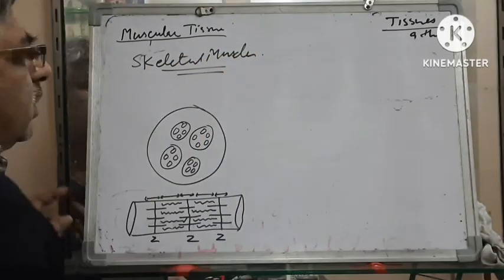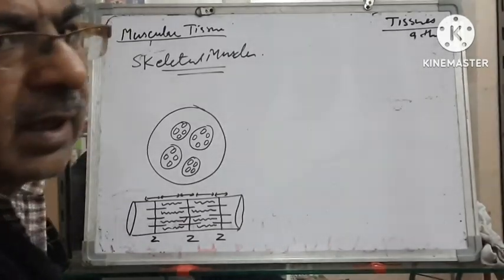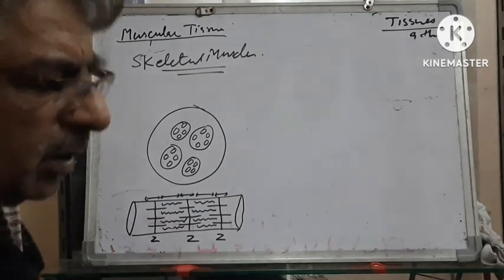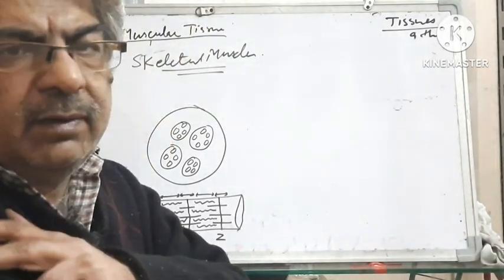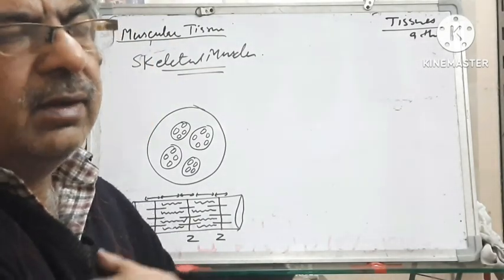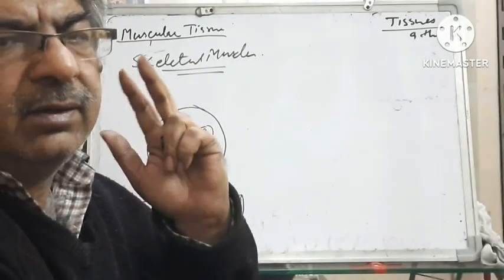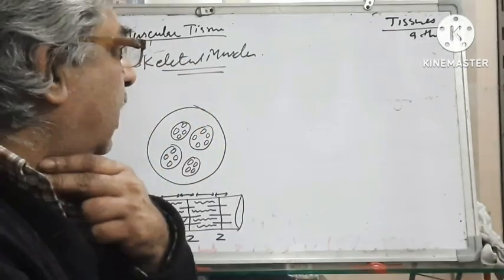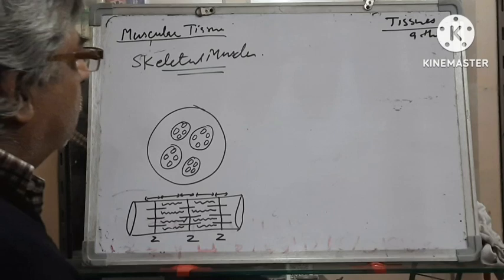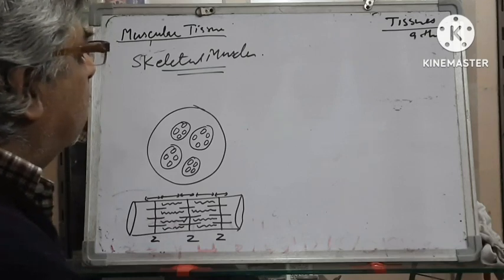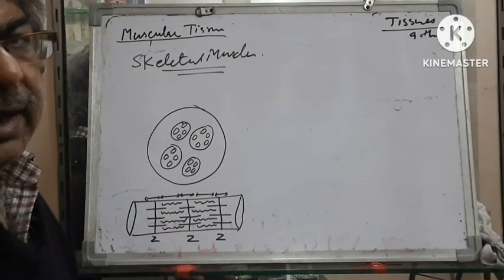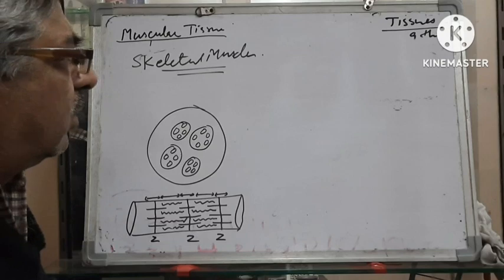The muscles which are present on our skeleton, that is bones, are known as skeletal muscle. For example, all the muscles of our arms, limbs, chest, etc., head, neck, our cheeks, all these are skeletal muscles. So, as I told you, they have a special feature that they can contract and relax and cause movements.